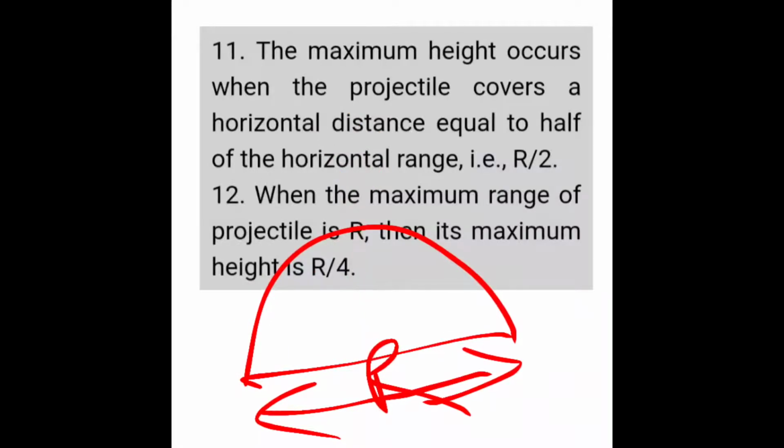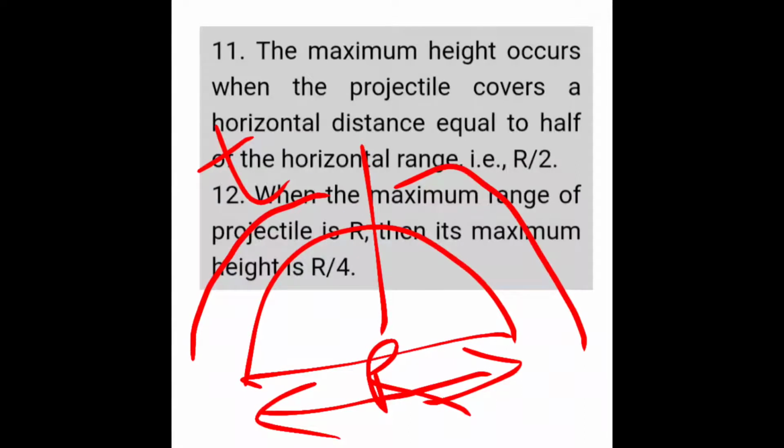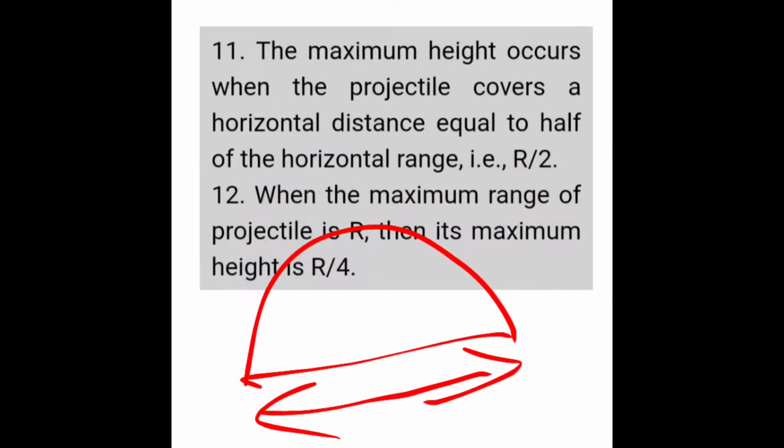When an object is thrown, the time taken to reach the highest point is called the time of ascent, and the time taken to fall from maximum height to the ground is called the time of descent. So the total time of flight is given by t plus t, that is capital T equals 2 small t.